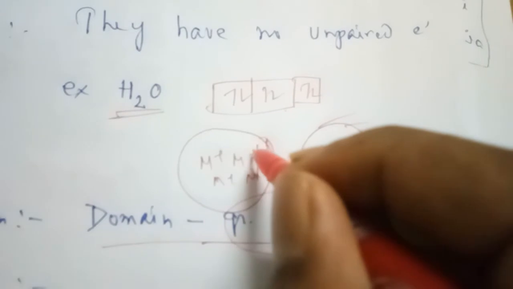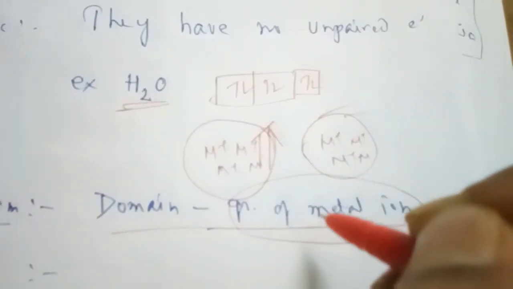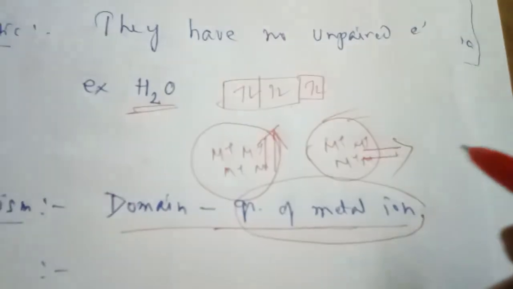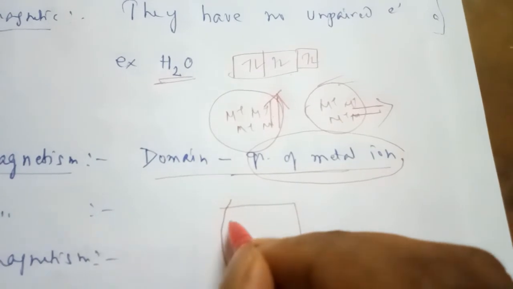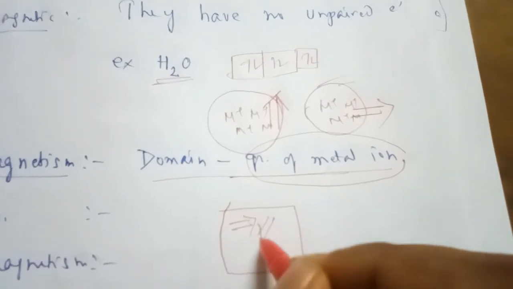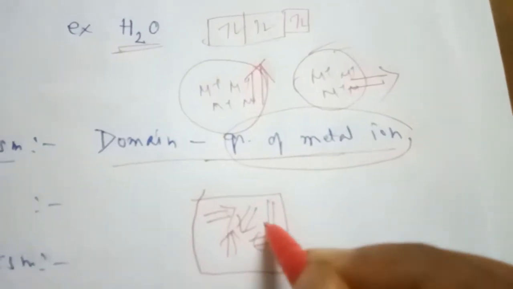Now its magnetic moment may be like that, its magnetic moment may be like that. Initially in a substance, the magnetic moments look like that, they are in any direction.